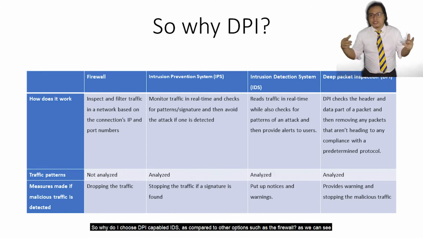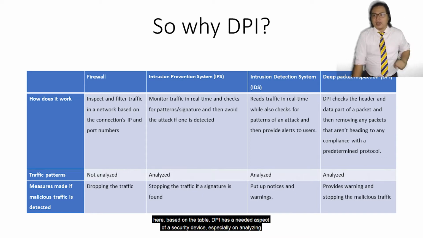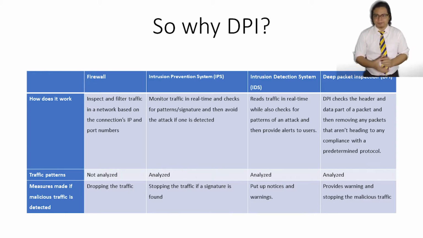So why do I choose a DPI capable IDS as compared to other options such as the firewall? As we can see here, based on the table, DPI has the needed aspects of a security device, especially on analyzing traffic patterns and the way it works, which scans both the header and the data part of the packet.